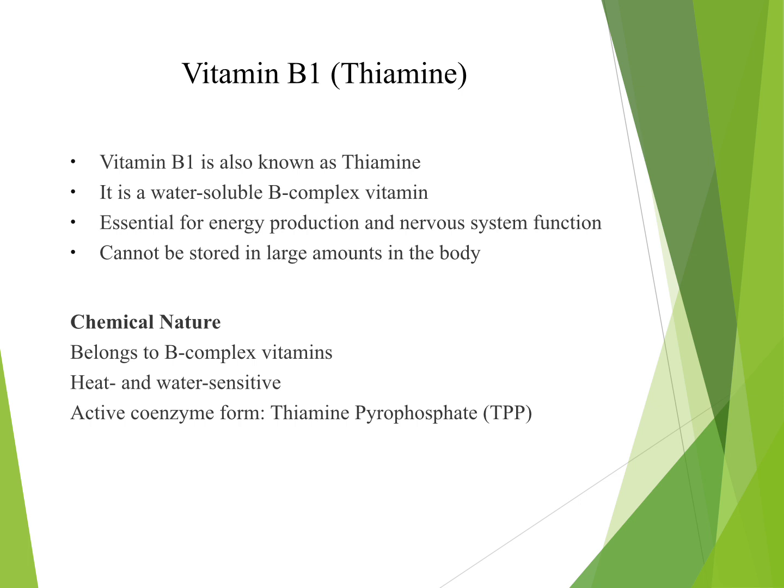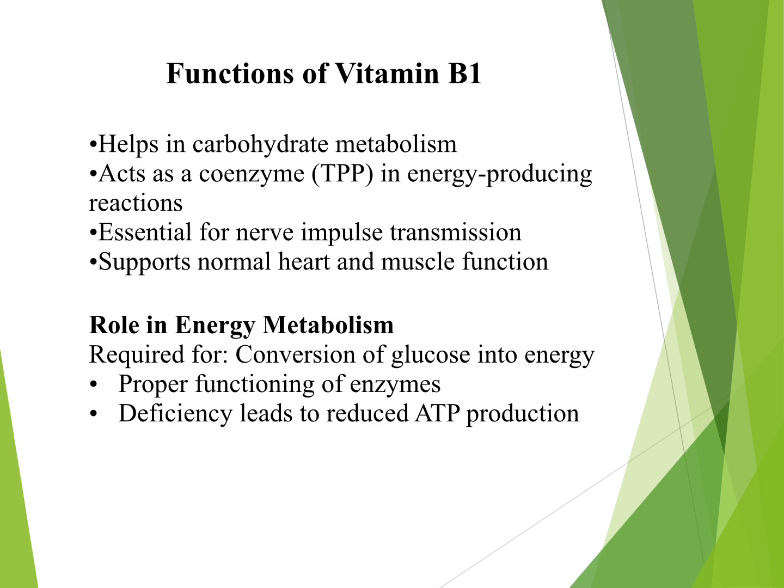Thiamine helps convert glucose into energy by acting as thiamine pyrophosphate in carbohydrate metabolism, especially in the Krebs cycle. So, no B1, no ATP production. It helps in nervous system function because our brain needs energy for its proper functioning and working.